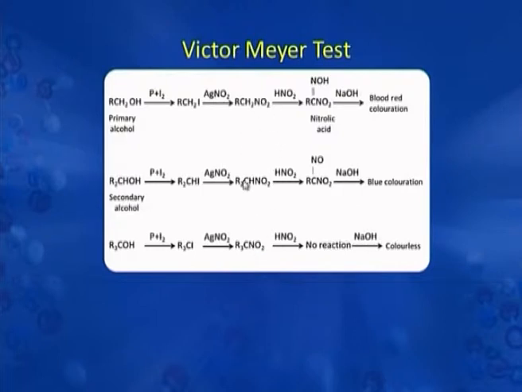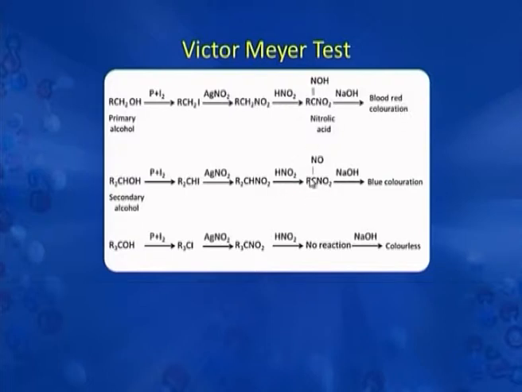These are primary nitroalkanes, these are secondary and these are tertiary nitroalkanes. Now, in the next step, the nitroalkanes are treated with nitrous acid. If we are treating the primary nitroalkane with nitrous acid, you already know that there is formation of nitrolic acid which gives red color with sodium hydroxide.